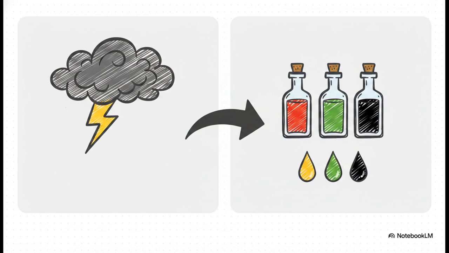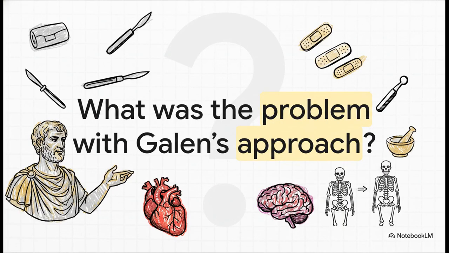All right, time for a quick pop quiz to keep you on your toes. Moving into the Roman Empire, a physician named Galen heavily influenced medicine, and he correctly figured out that understanding anatomy was absolutely essential to treating the human body. But what was the massive problem with Galen's approach to understanding human organs? Think about it for a second.